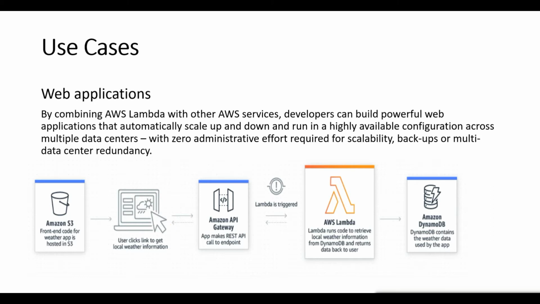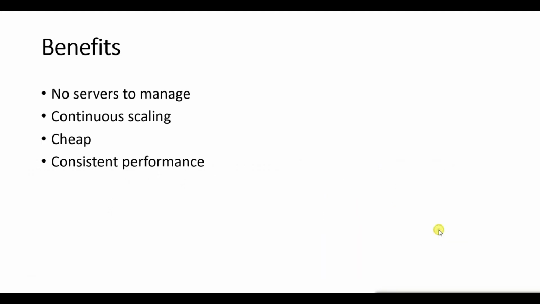The Lambda function will then take the data and return the result to our API Gateway, which will return the result to our user, or it will store the user in DynamoDB, as in the example shown here.